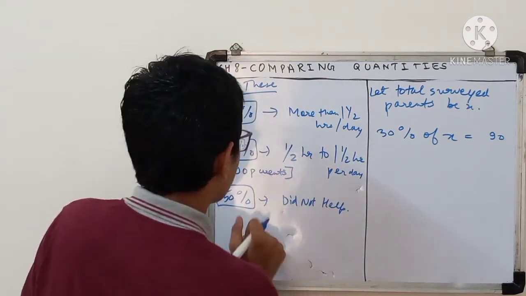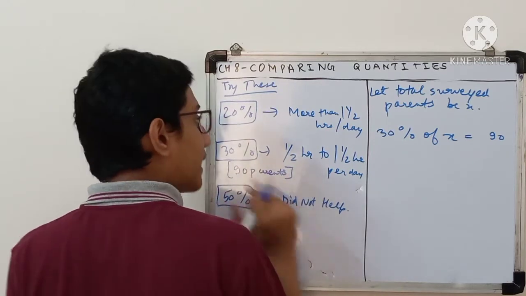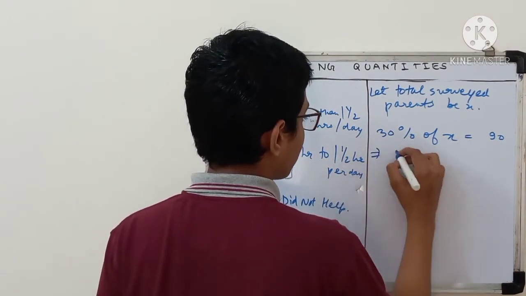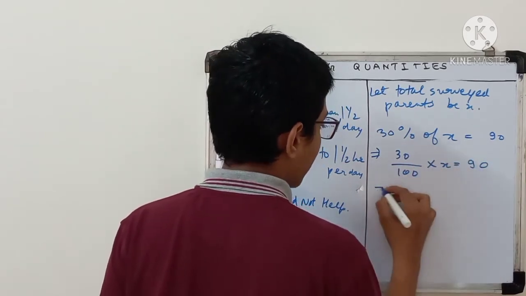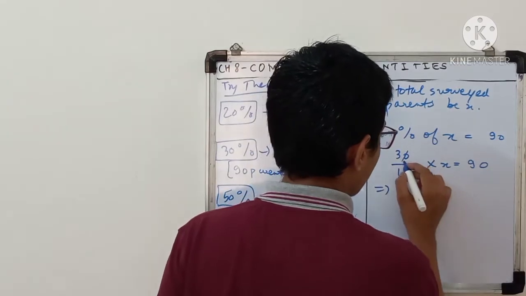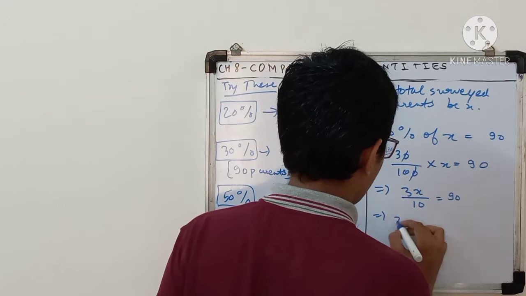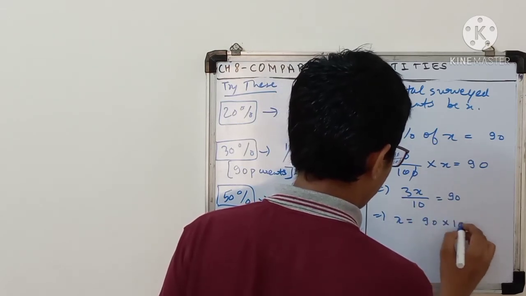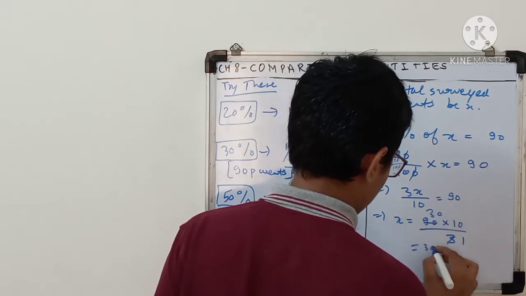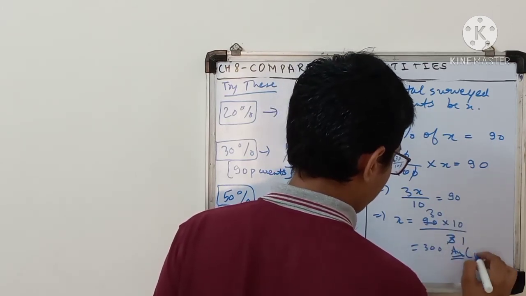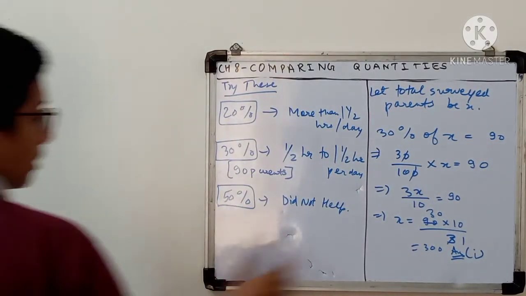because in this case it is just given 20%, here it is just given 50%, but in this case it is given 30% and how many? 90. That's why I am choosing this. So 30% of means multiplication, X is equal to 90. 0 0 cancel. So 3X upon 10 is equal to 90. This implies X is equal to 90 into 10 upon 3, simple cross multiplication. Now 3 tens are 30, 300. First part answer, because the first part is asking how many parents were surveyed in total.